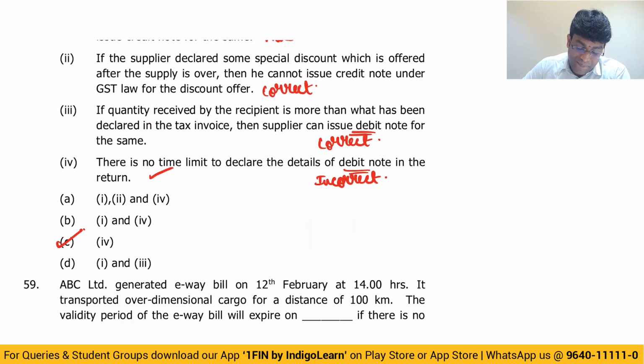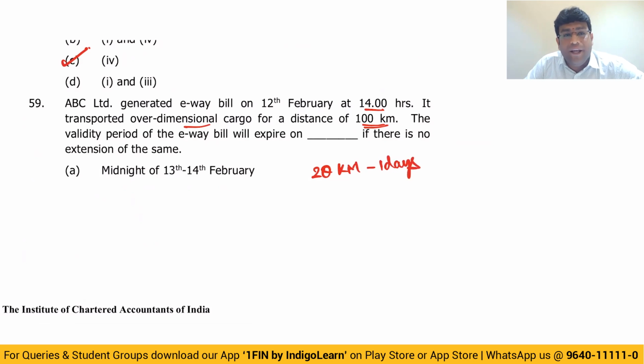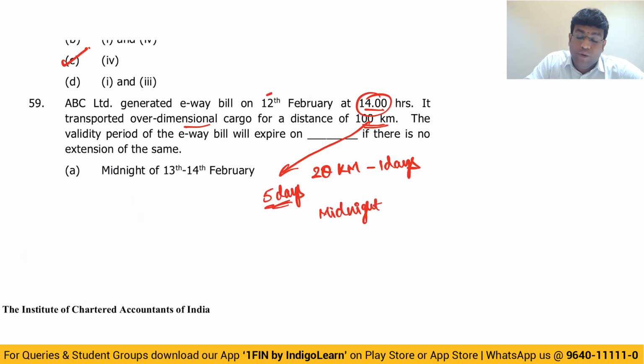Dear friends, next. ABC Limited generated a waybill on 12th February at 2 o'clock. It transported over-dimensional cargo for a distance of 100 kilometers. Over-dimensional cargo, my dear friends, first 20 kilometers, the validity is 1 day. And for every part thereof, we get 1 additional day. And it is 100 kilometers, so technically it becomes 5 days time. And even though it's 2 o'clock, it doesn't matter. We have time till midnight, always. And it is 12th Feb, 5 days will become 17th Feb. That means 17th to 18th February.